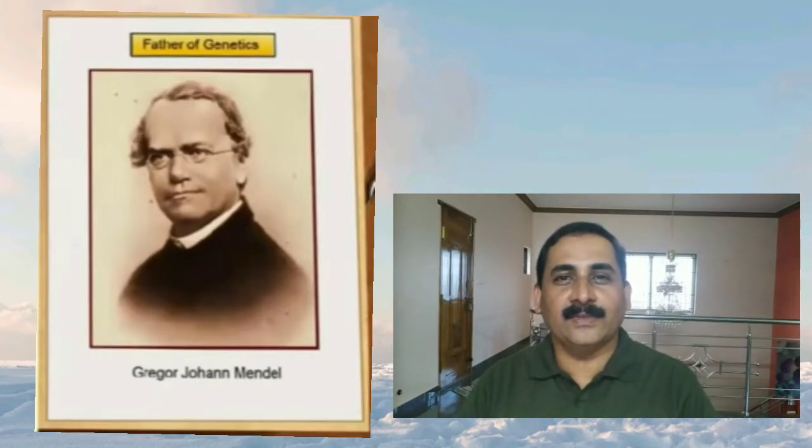In the middle of the 19th century, from 1856 to 1863, nearly 7 years, he conducted the hybridization experiment on garden pea plants and published his experimental work in 1867. In his experiment, for the first time he used statistical analysis and mathematical logic to solve a biological problem. He selected a large number of sampling units for his experiment, which increased the credibility of his experiment.